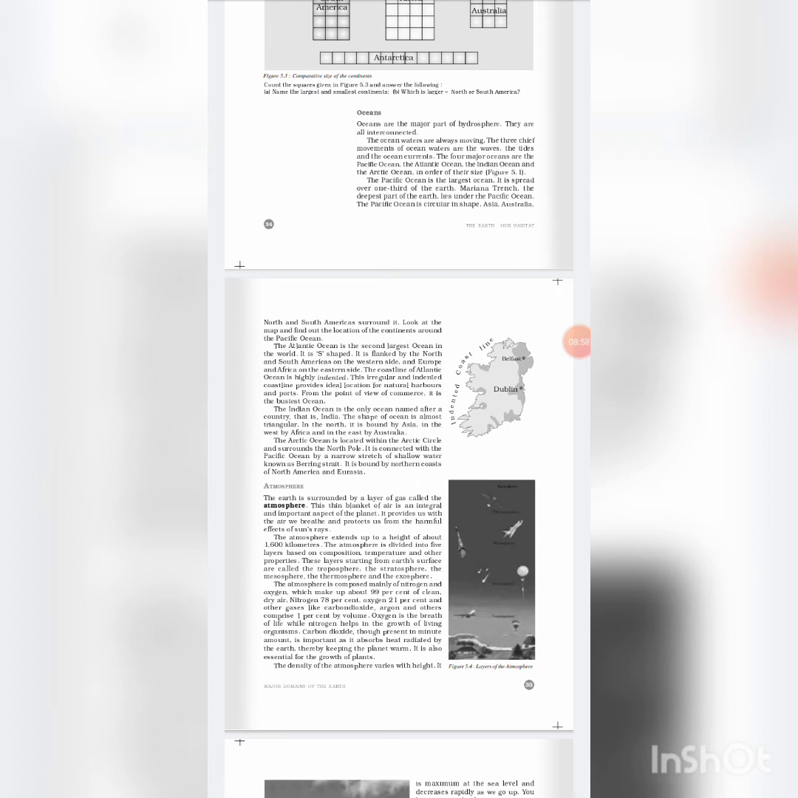The Atlantic Ocean is the second largest ocean in the world. It is S-shaped. It is flanked by North and South America on the western side and Europe and Africa on the eastern side. The coastline of the Atlantic Ocean is highly indented. This irregular and indented coastline provides an ideal location for natural harbors and ports. From the point of view of commerce, it is the busiest ocean.